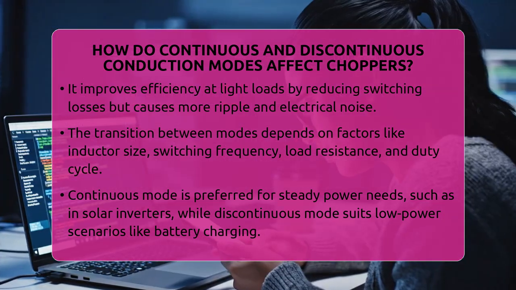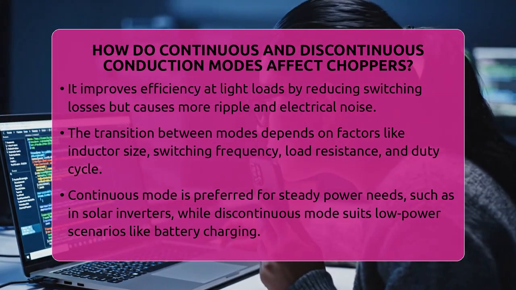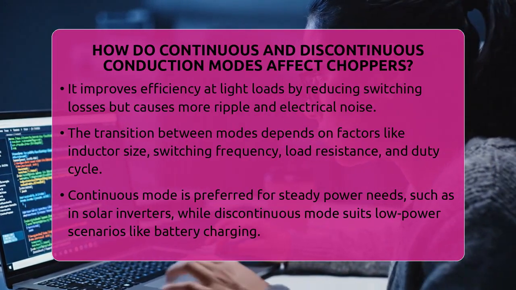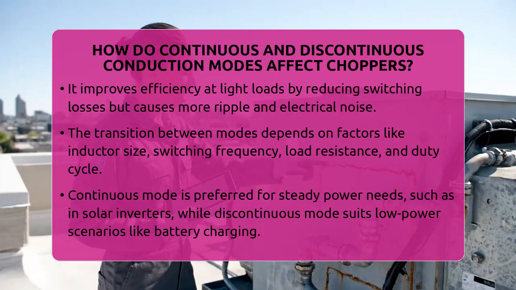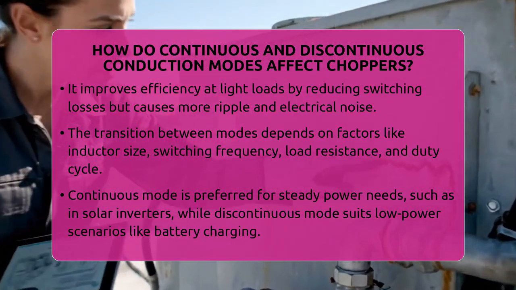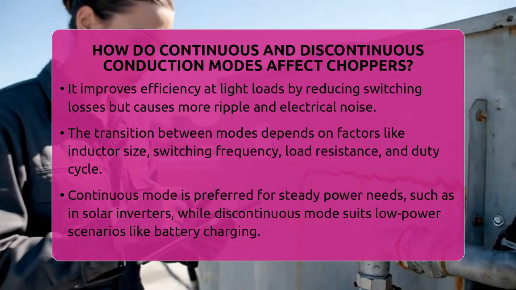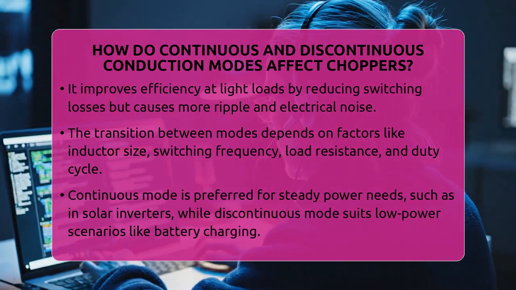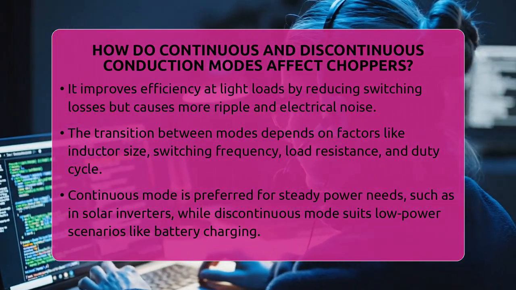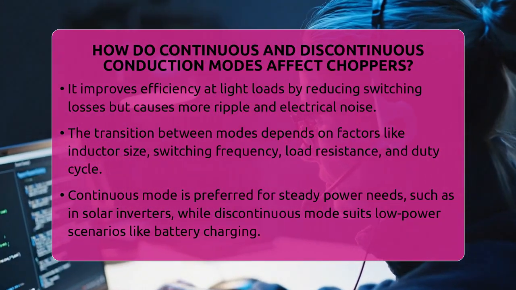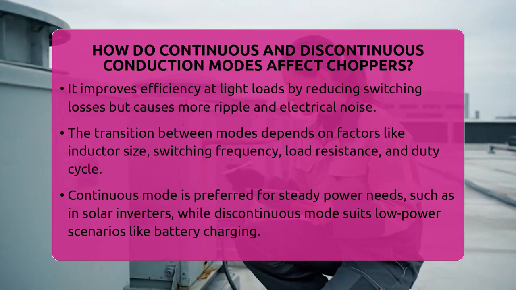Choosing between continuous and discontinuous conduction affects many parts of the design. Continuous mode offers predictable output voltage control and lower ripple, which simplifies regulation. Discontinuous mode can boost efficiency at light loads and allow for smaller, lighter inductors. It also responds faster to sudden changes in load or input voltage, which is useful in dynamic environments.